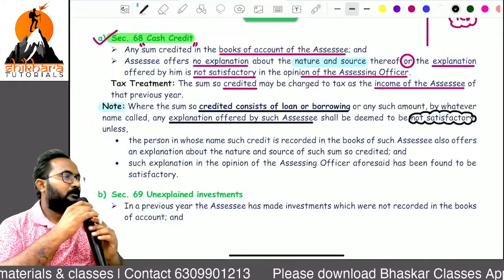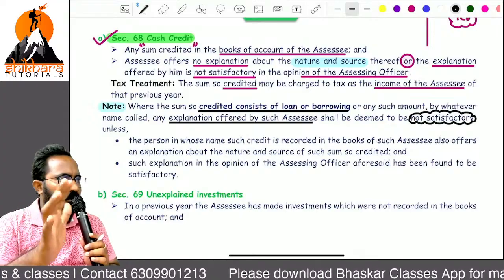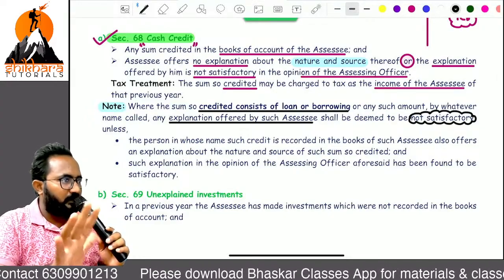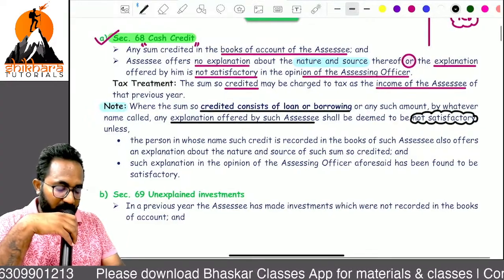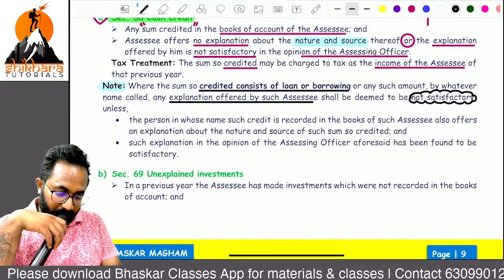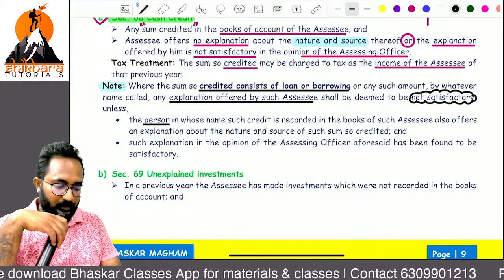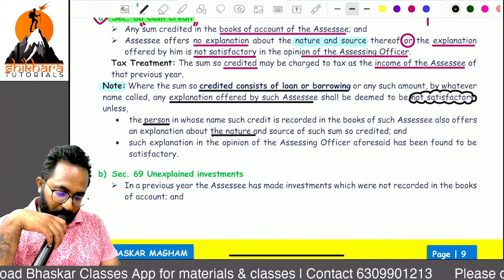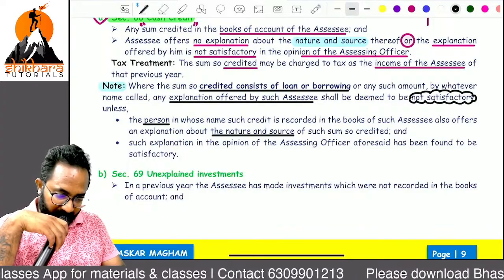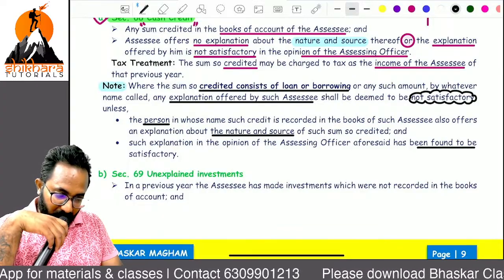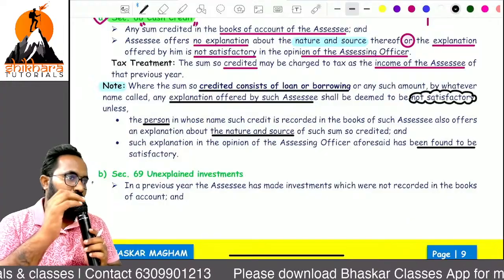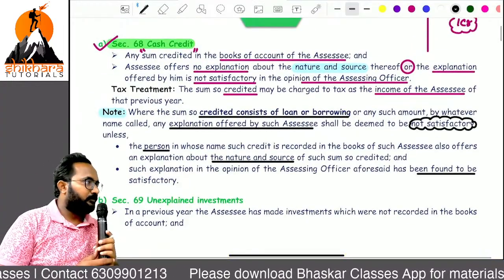Yes, ma'am. One amount credited, automatically the AO will ask explanation from whom you are receiving this loan and what is the nature of this loan also they will ask. Automatically the AO will treat this explanation as not satisfactory. First remember, the person who has given that loan to you, and you need to reveal about the nature and the source of that loan amount also. If these things are satisfied by the assessing officer, then only that is treated as loan or borrowing. Otherwise that is treated as what, ma? Undisclosed income.